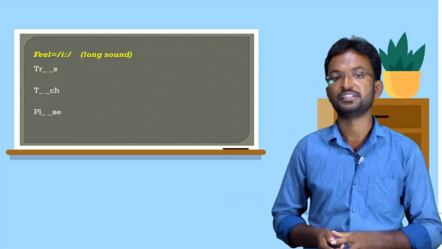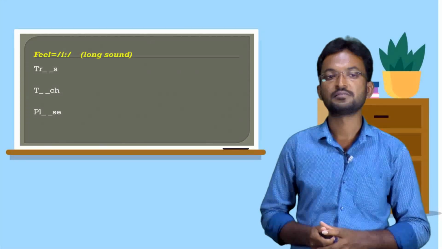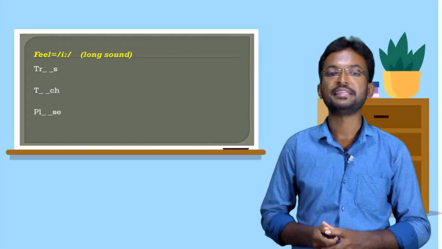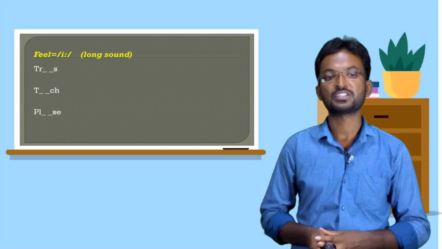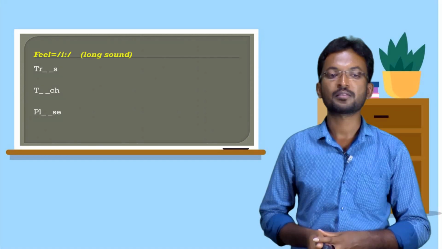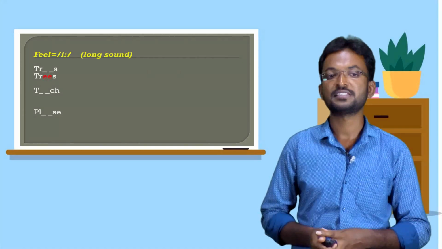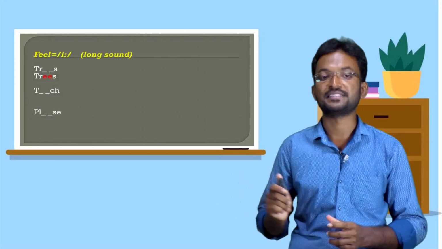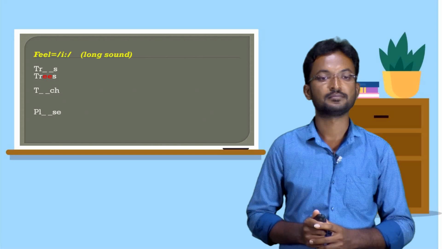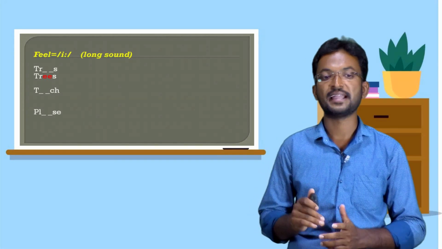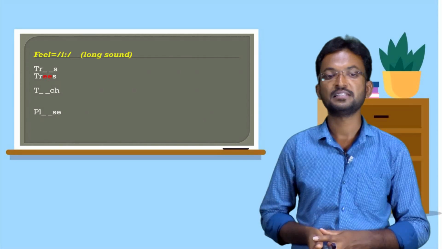Okay, dear children, here you are. For example, one has been done: peel, long sound E. First one, TR dash dash, yes, the answer is trees. Next one, T dash dash CH, that is teach.